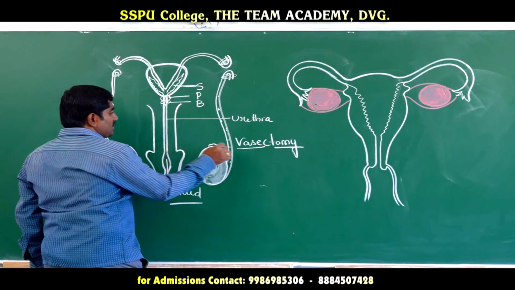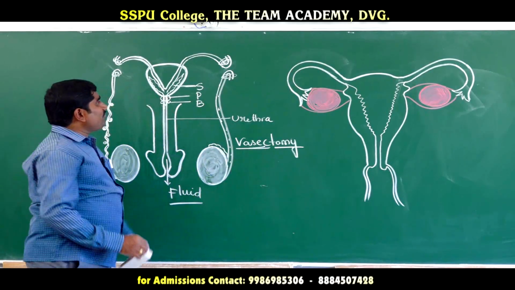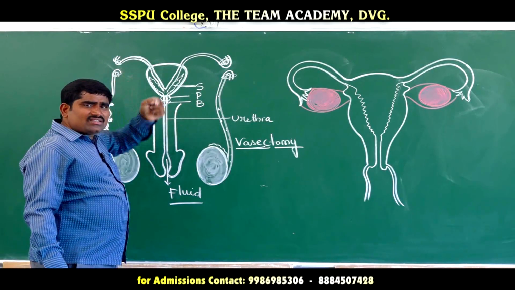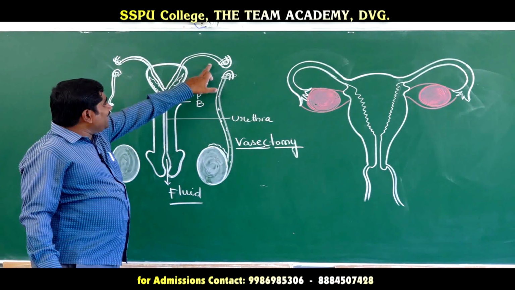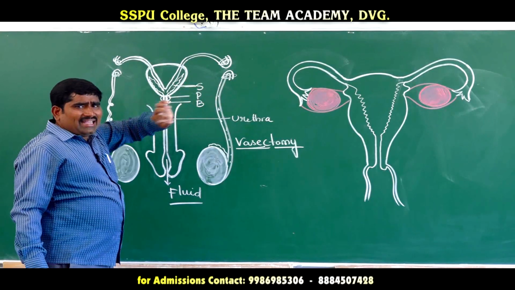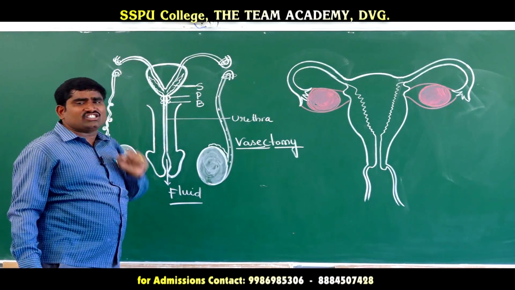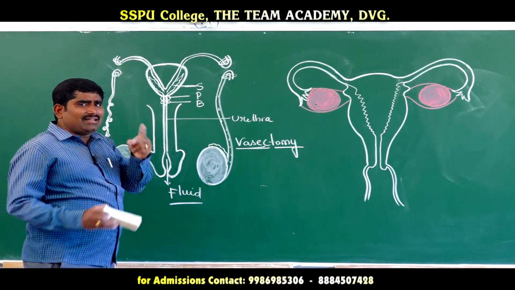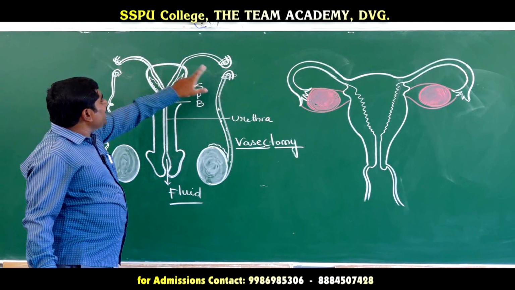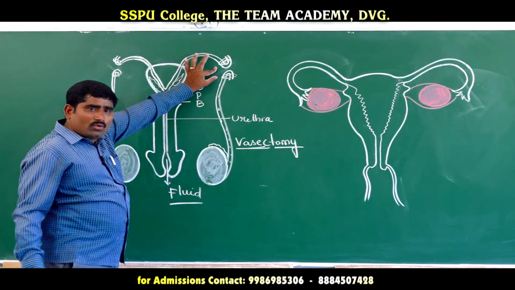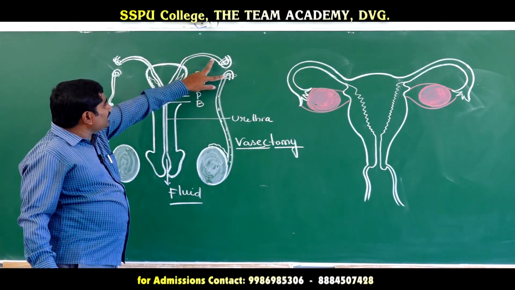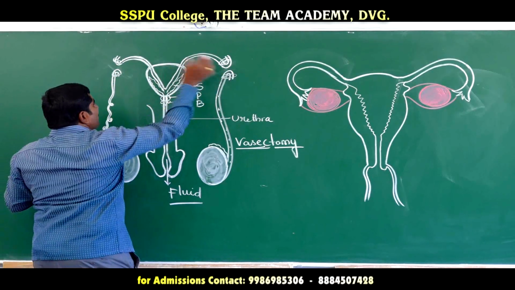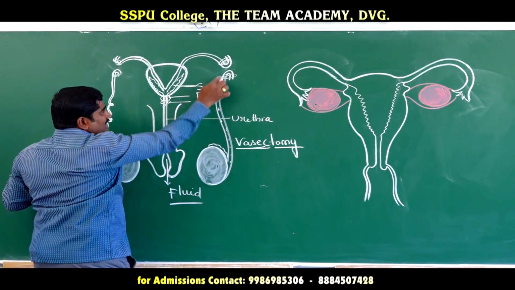So this is the procedure, vasectomy: cutting off some part of the vas deferens and tying separately by making some incision inside the scrotum. Inside the scrotum, they make a cut, and from this cut they cut the vas deferens, and both will be separated. Some part of the vas deferens is removed, and both ends will be tied separately. This is called vasectomy.